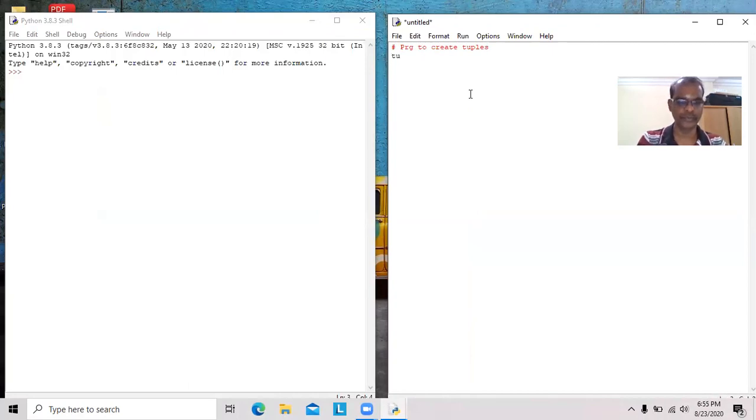First, we'll see tuple 1 equal to open parenthesis, close parenthesis. That's all. It is an empty tuple. Next one is tuple 2 equal to, within parenthesis, we can have some values: 10, 30, 10, whatever value. Different types of values you can have. It may be a string, int, float.